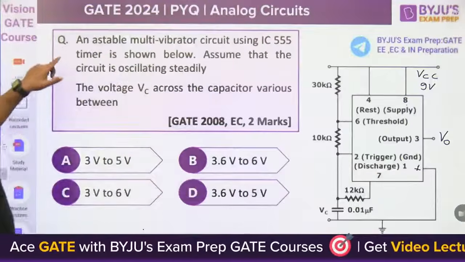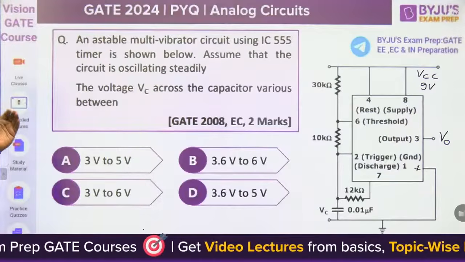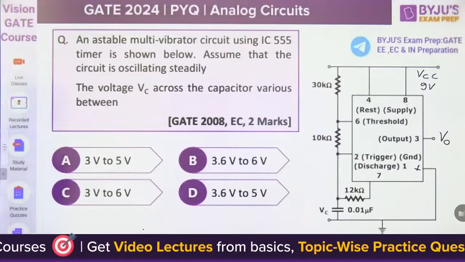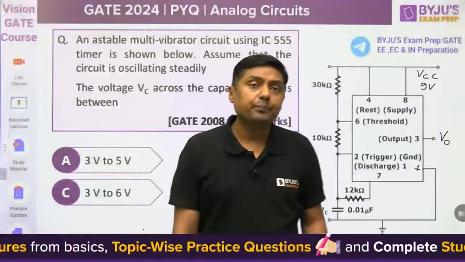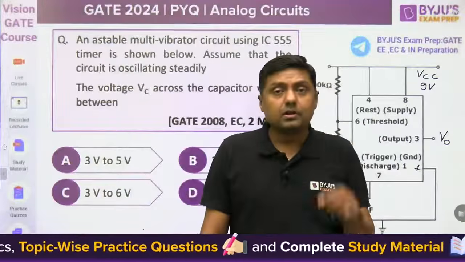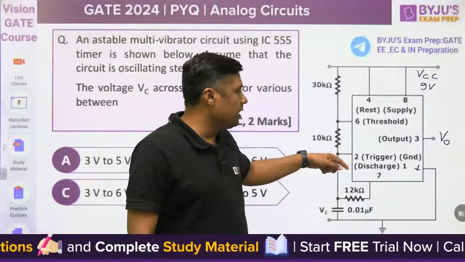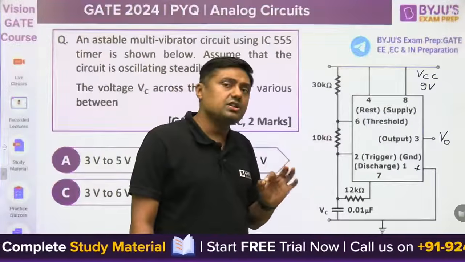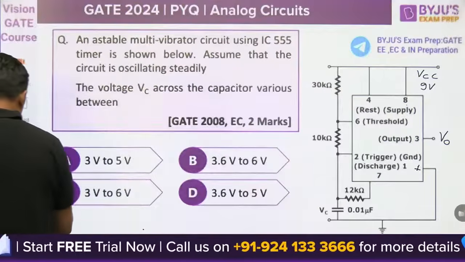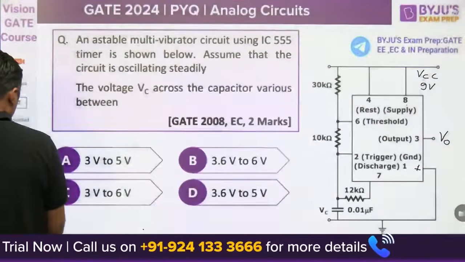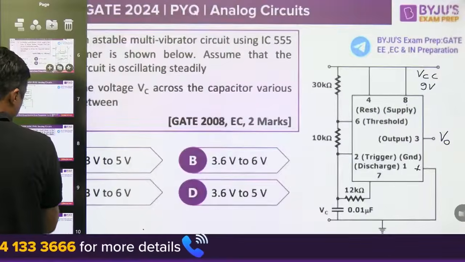What is asked here? An astable multivibrator circuit using a 555 timer is shown below. Assume that the circuit is oscillating steadily. The voltage VC across the capacitor varies between what values? Now in a 555 timer, if the voltage across the capacitor VC is connected to pin number 2 and pin number 6, then the range is VCC by 3 to 2 VCC by 3. But in this question, what is the difference here? It is not connected. Watch this diagram carefully.